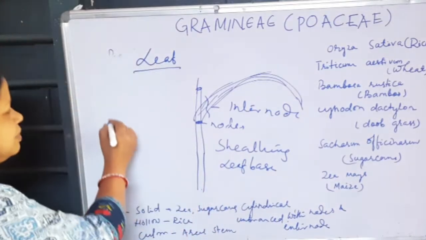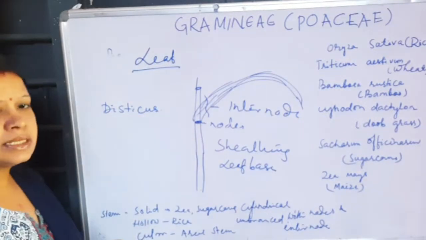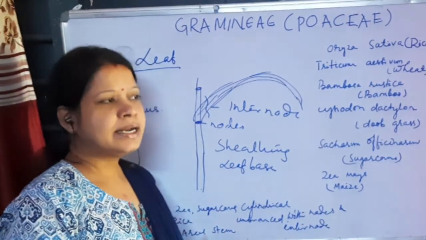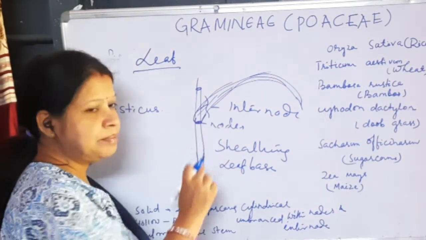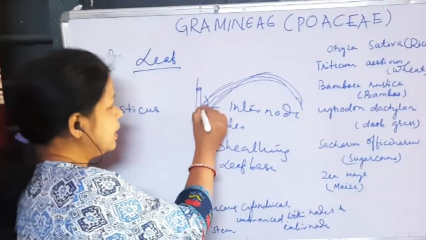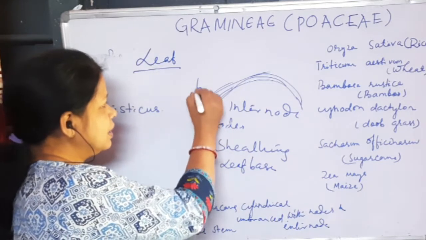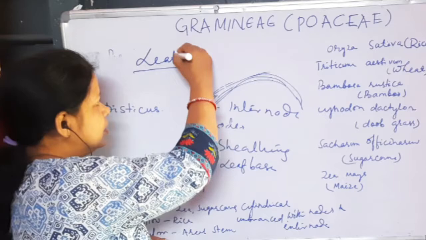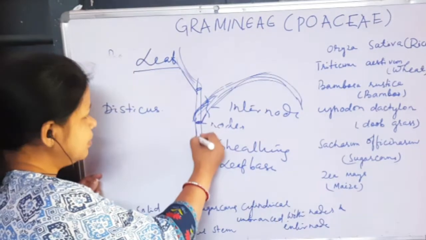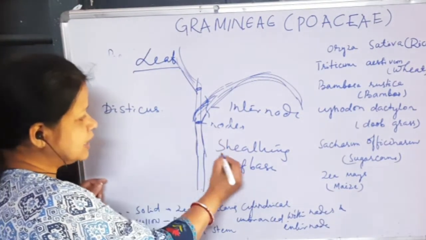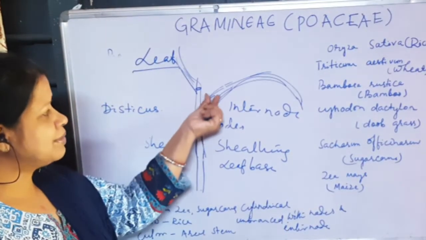And the leaves are arranged distichously. Distichous means 2 rows of leaves are arranged and partially cover the stem. The stem is covered partly by the sheathing leaf base. This is the leaf base which partly covers the stem, and there are 2 rows of leaves. The entire surface of the stem is covered by a sheath.